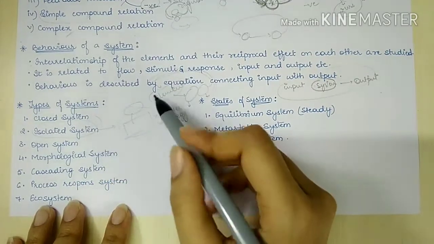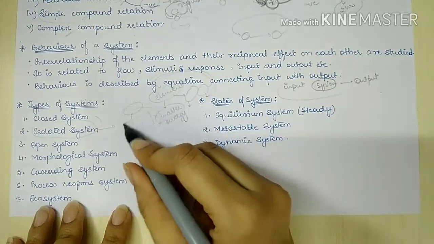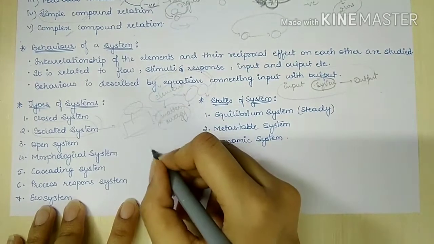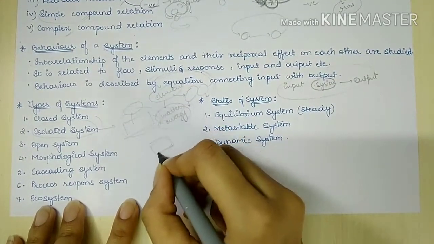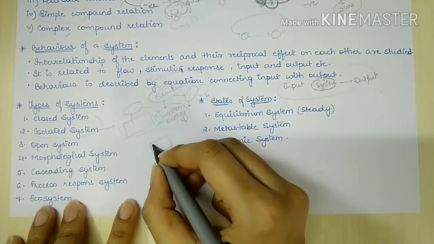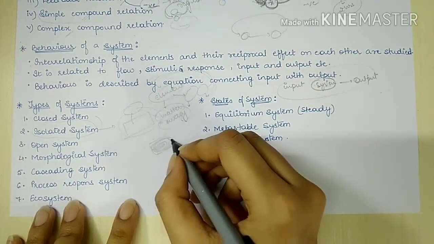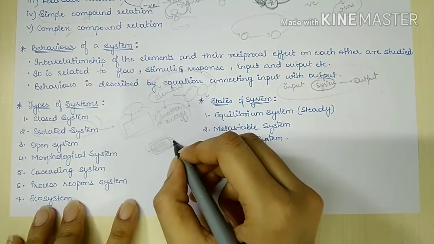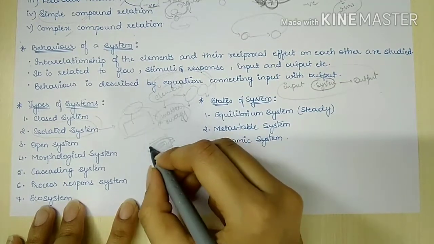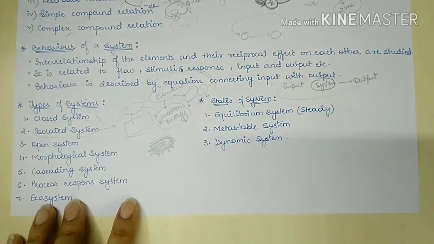Next we have closed system. In a closed system, the matter is not exchanged with the outer world, but the energy is exchanged with the outer world. Like we have a container having hot water. We can see that the outside air becomes hot, but the water in the container remains as it is. So only the heat energy is able to get transmitted to the outer atmosphere, but the water in the jar remains as it is. So this is a closed system.